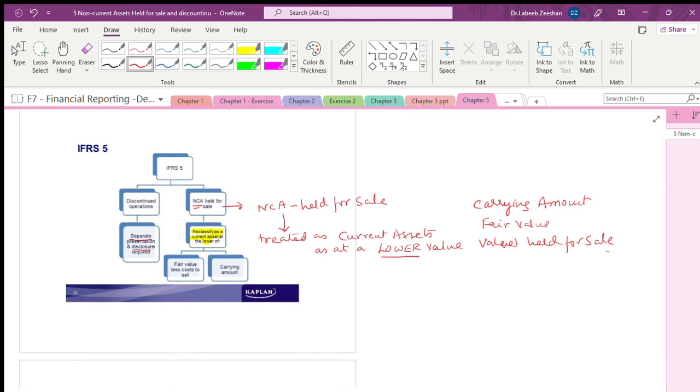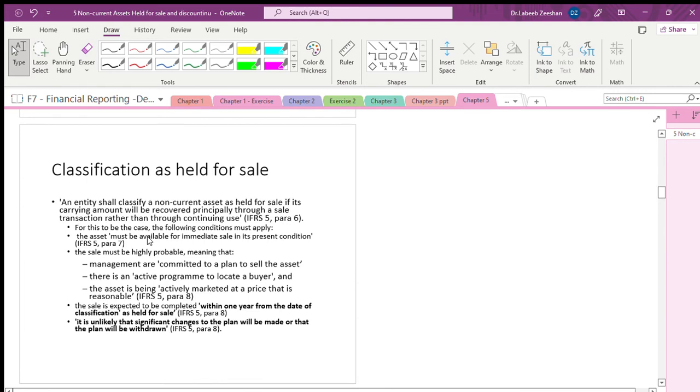Now, whichever is the lowest value, that lowest value we have to take. That is one of the conditions of IFRS 5. In the lowest value, they have mentioned it very simply: either the fair value or the current carrying amount. That's all. Again, I say it's a discontinued operation. Non-current assets will be treated as current assets, and current assets will be treated at the lower value, as a carrying amount or the fair value. That is the core condition.